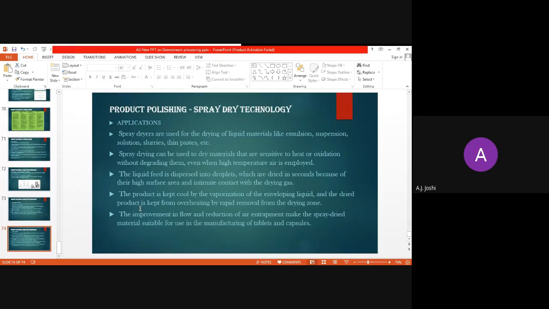The liquid feed is dispersed into droplets which are dried in seconds because of their high surface area and intimate contact with the drying gas.